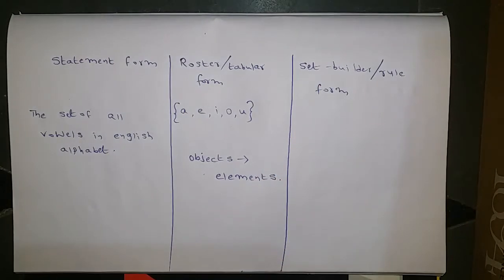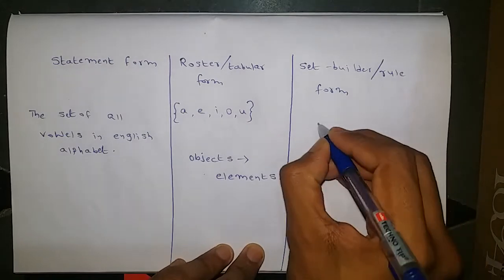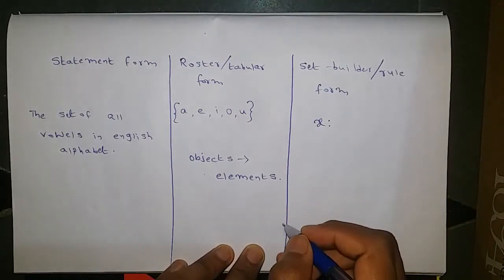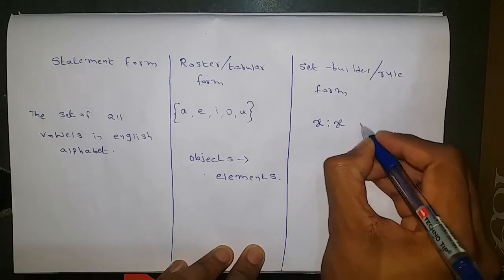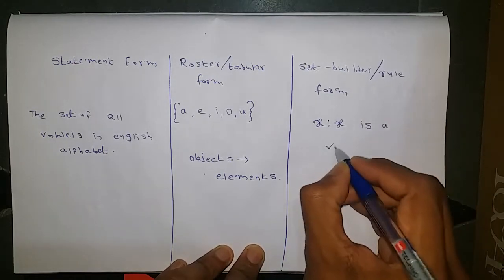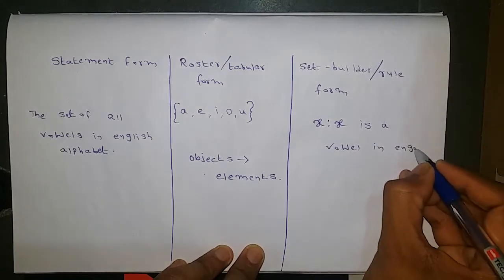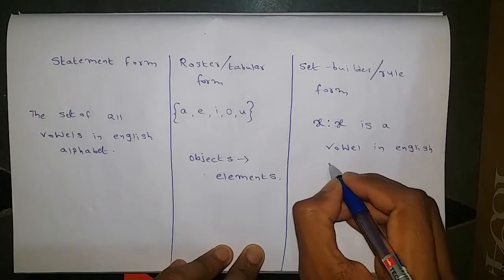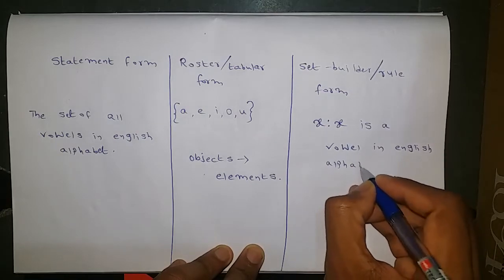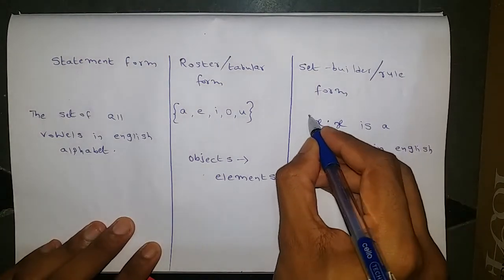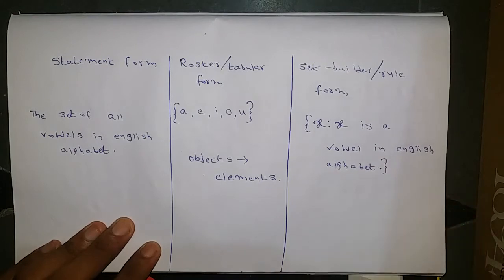So now the same set I am writing: x such that x is a vowel in English alphabet. This is the set builder form. Now let us take one more example.